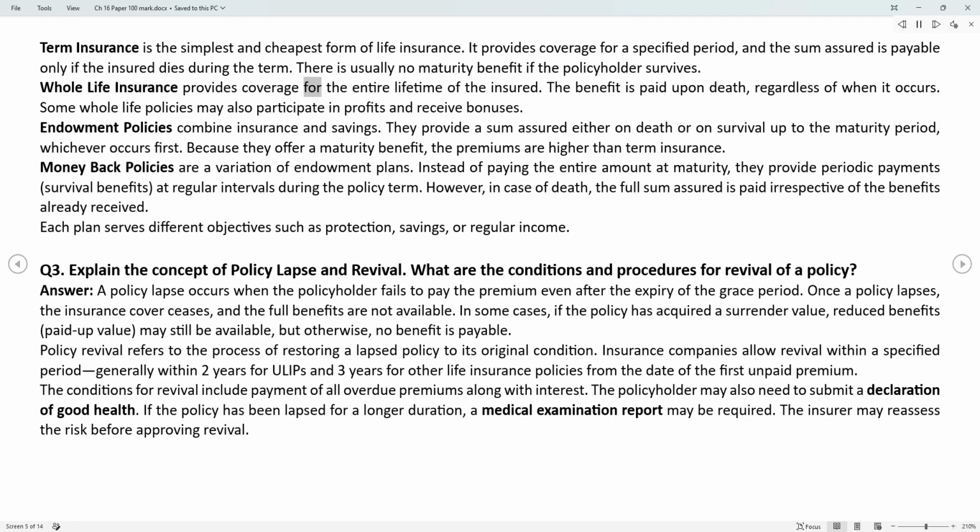Whole life insurance provides coverage for the entire lifetime of the insured. The benefit is paid upon death, regardless of when it occurs. Some whole life policies may also participate in profits and receive bonuses.